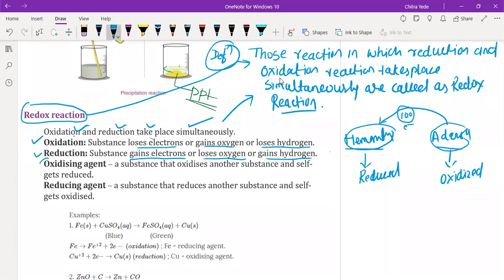Yes, sir. But if Hemant is not going to take the 100 rupees, will others get oxidized? No. So Hemant is getting reduced and others is helping Hemant to get reduced. That's why others is called the reducing agent. If Hemant does not borrow 100 rupees from others, will others oxidize? No, absolutely not.